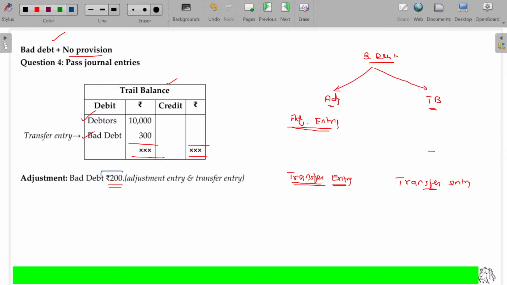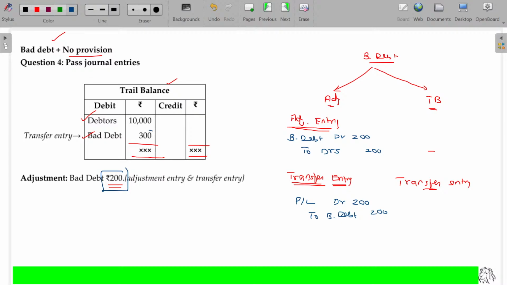Clear? For the bad debt given in adjustment, the first journal entry being bad debt account debit to debtors. This value being 200. And for the transfer, the entry being profit and loss account debit to bad debt. The value being 200. Clear?